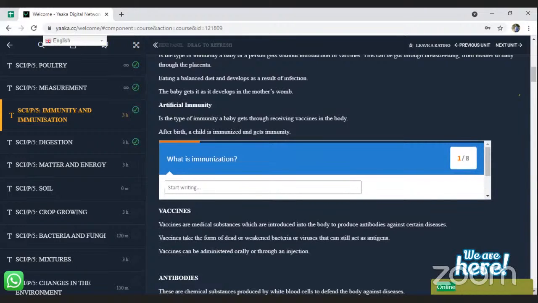What are vaccines? Let me have Shalom. Can you read for us what are vaccines? Should I read the three examples or just one? Examples of what? No, I'm talking about what are vaccines. Should I read all of it or just one sentence? Just one sentence. Okay.